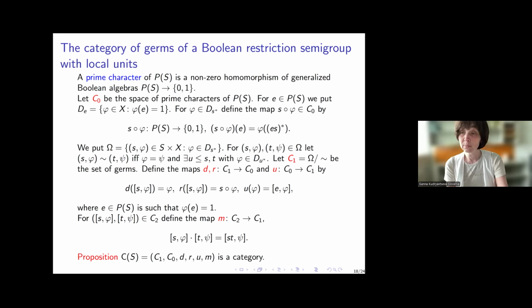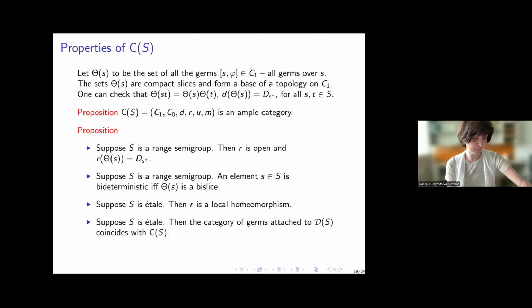And moreover, I see what we get in the case of strongly ample categories and what we get in the case of biample categories. And I also consider various types of morphisms. So let me formulate some of these results. If we have a range semigroup, then the category which we construct from it is strongly ample. Its range map is open, and we can define the range of the slice theta s.